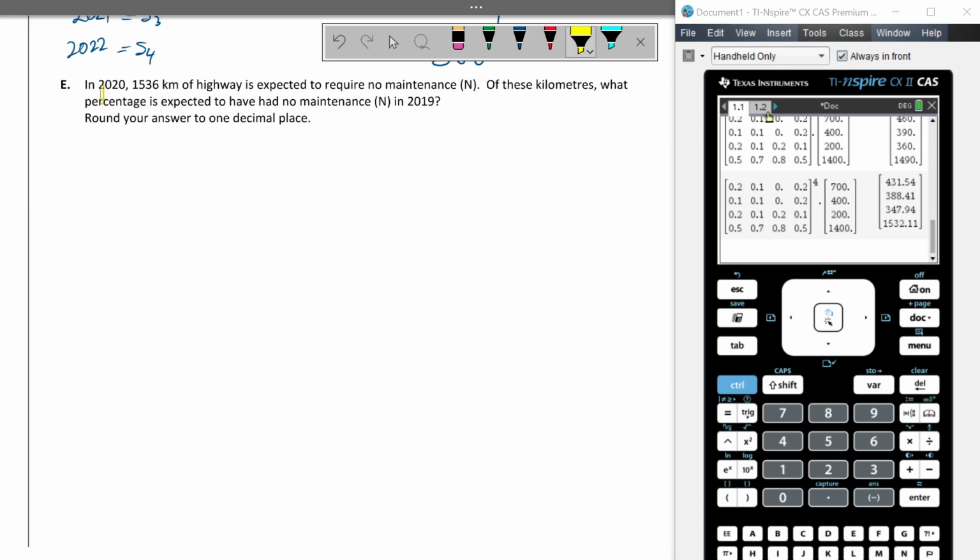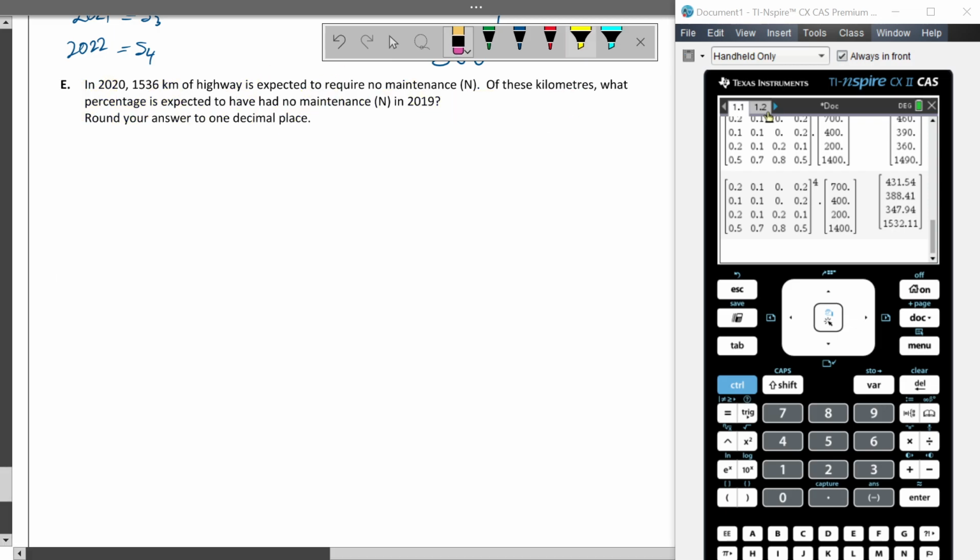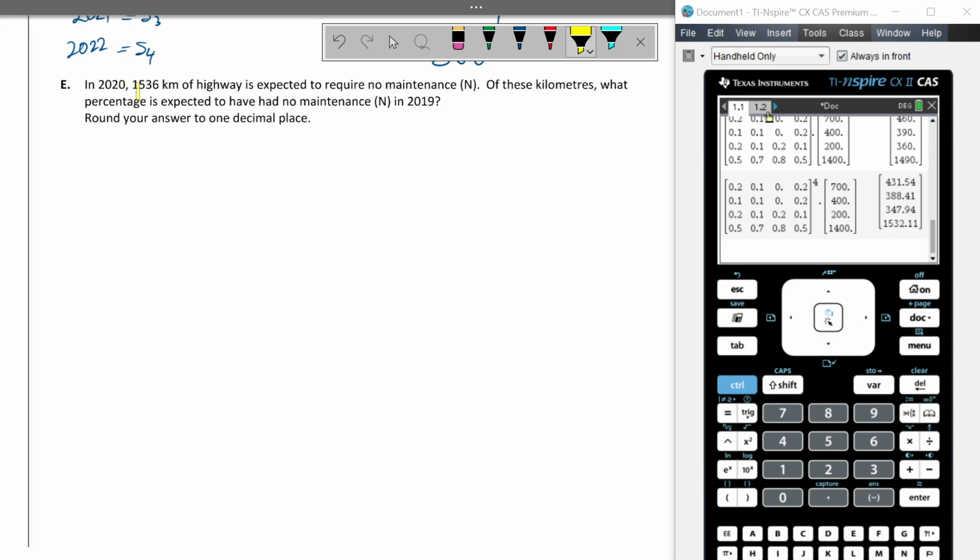This is the last one. And this is an exam question, this question right here, and it's really hard. Most people got it wrong, so stay with me. It says in 2020, 1,536 kilometers of highway is expected to require no maintenance. Of these kilometers, what percentage is expected to have had no maintenance in 2019?